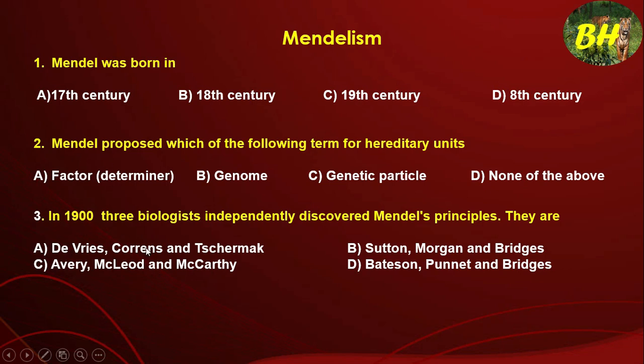Next, in 1900, three biologists independently rediscovered Mendel's principles. The three scientists were De Vries from Holland, Correns from Germany and Tschermak from Austria. Only then did Mendel's meticulous work become famous, and only then was he called the father of genetics.